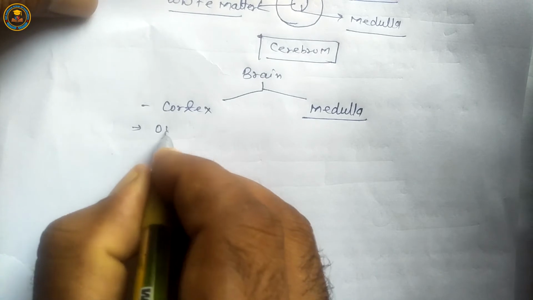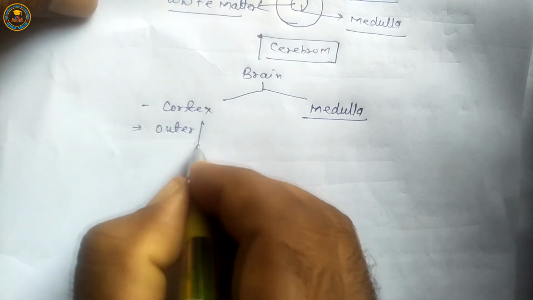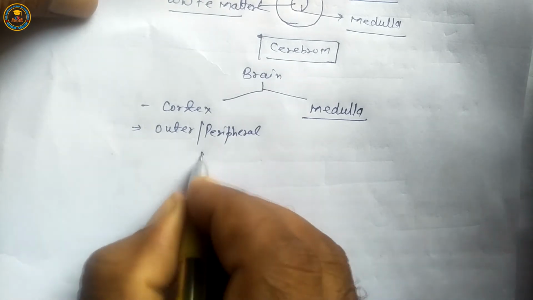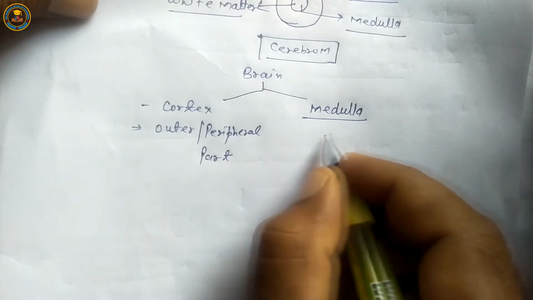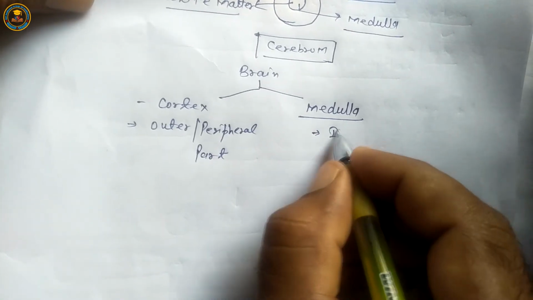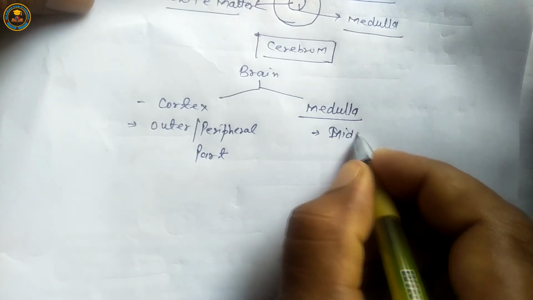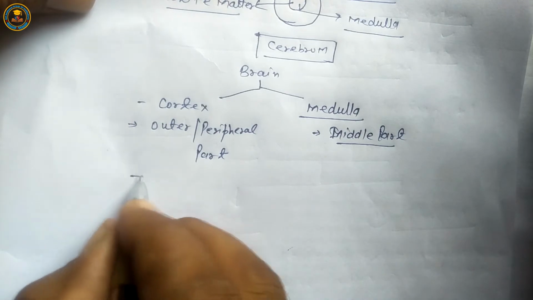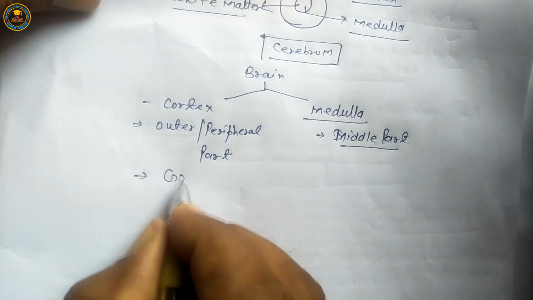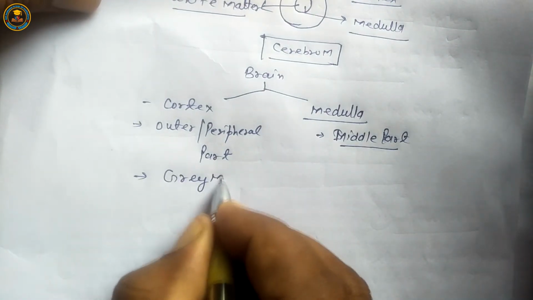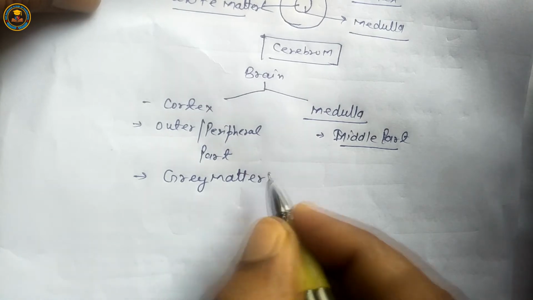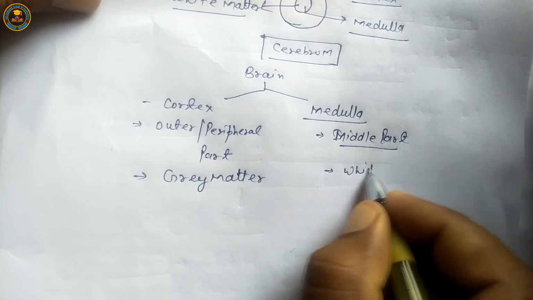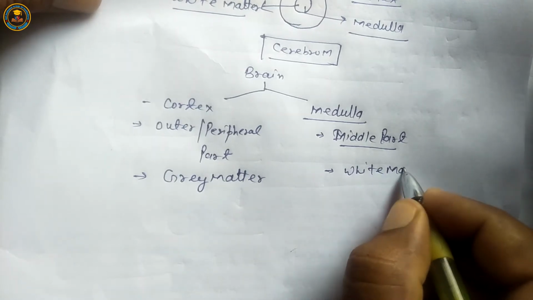The cortex is the outer and peripheral part, and the medulla is the middle part. The outer part has gray matter, the middle part has white matter.